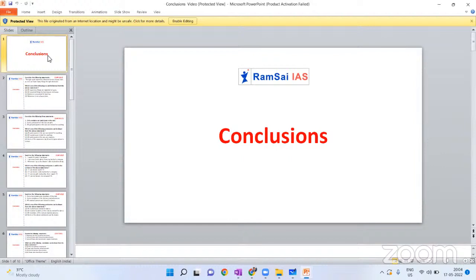But if you observe the trend of CSAT in the last 4, 5 years, we can find fewer questions from this topic. But we are not sure about the trend. This year we may get 4 or 5 questions from statement and conclusions. It is a bit of an uncertain concept. You may get 4 questions or you may get only 1 question. Sometimes you may not get a question.